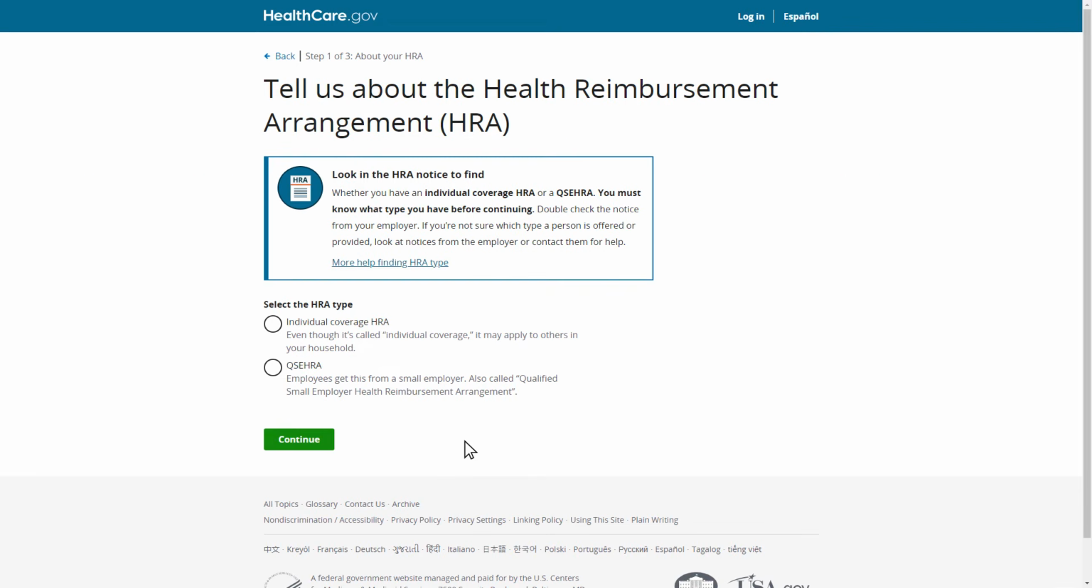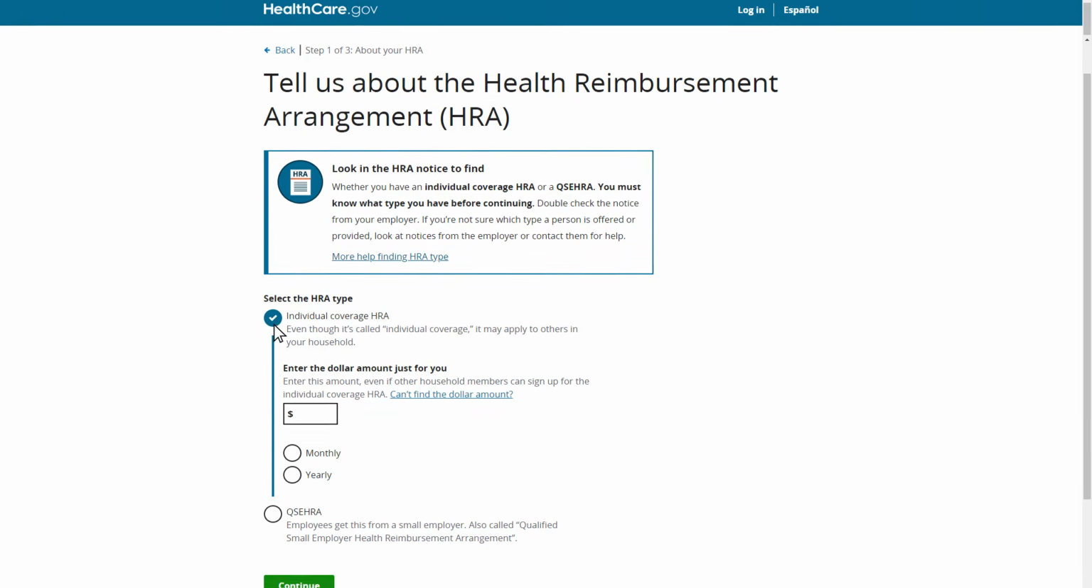In the first step of the tool, Amy is asked to reference her HRA notice to determine which type of HRA she is offered. Amy sees the term Individual Coverage HRA used throughout her notice, so she selects Individual Coverage HRA as her answer option.